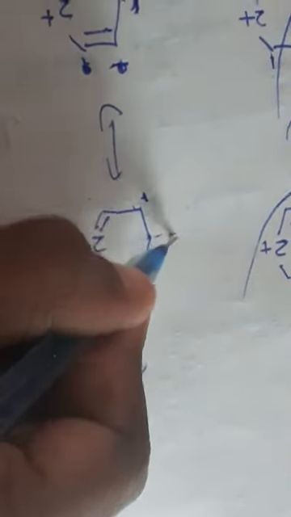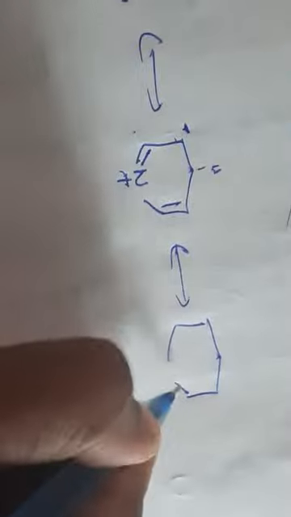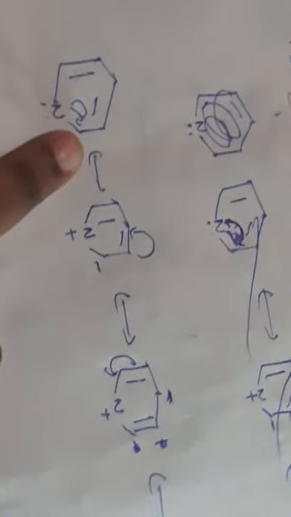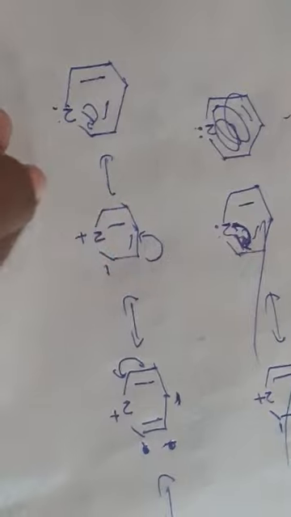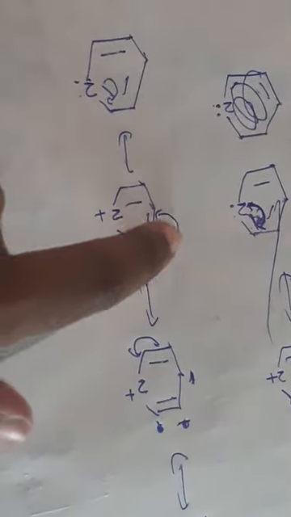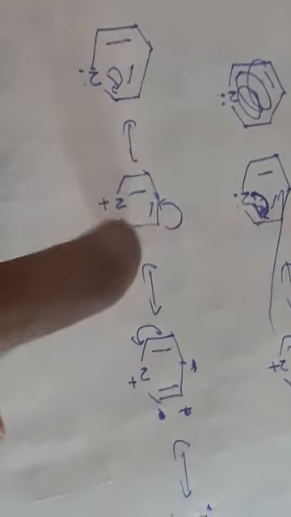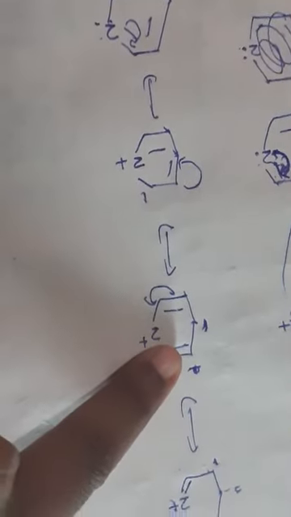Okay, so again, if I remove H plus, it forms the bond like this. See, once again I am explaining resonance structures. If I turn this bond to this carbon, you get a negative charge here and a plus charge on nitrogen. If I turn the bond here, negative, plus and minus will form the bond here.